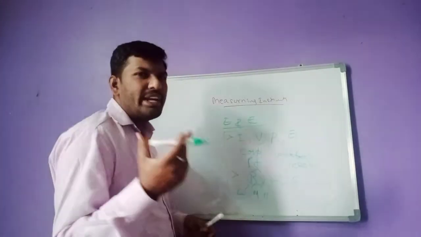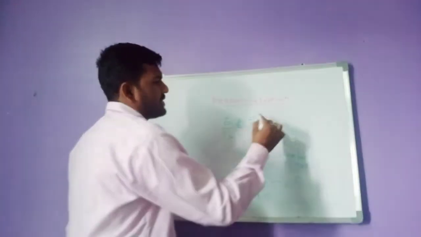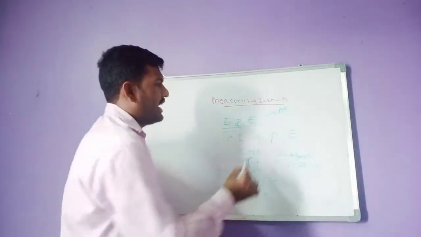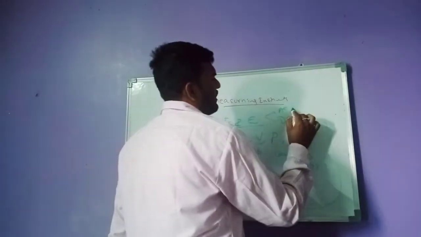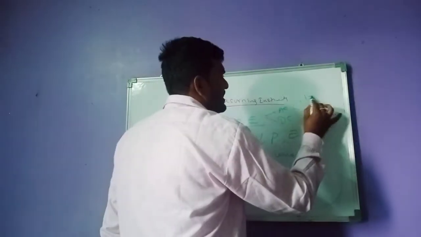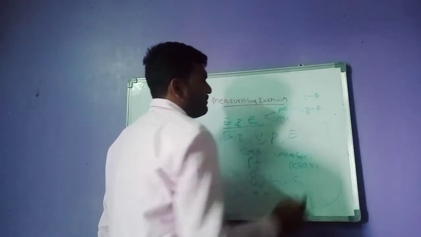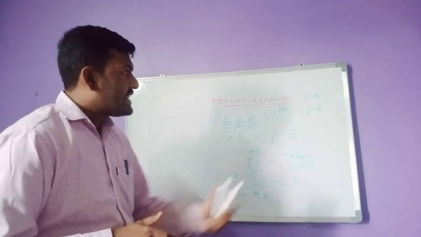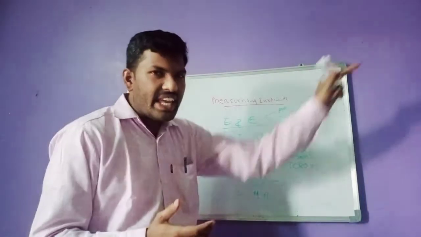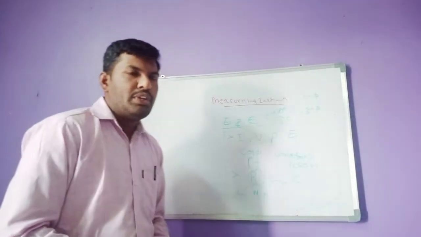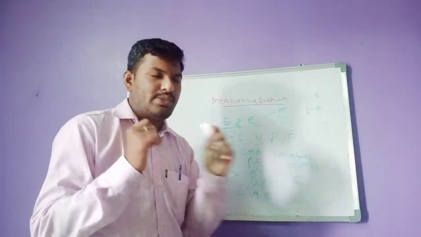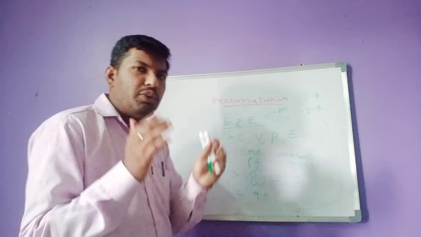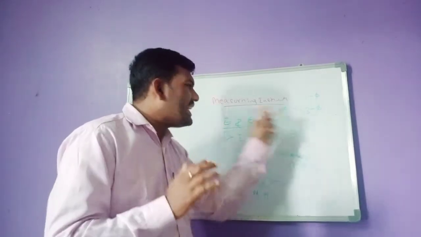So basically, how many types of supplies are there for us? Two types of supplies. One is AC supply and another one is DC supply. You all know. Again, AC supply has two types: one is single phase supply and another one is three phase supply. You will measure single phase energy and three phase energy by using a single phase energy meter and a three phase energy meter. You will have some separate instruments for measurement of only DC, and separate instruments to measure only AC supply.